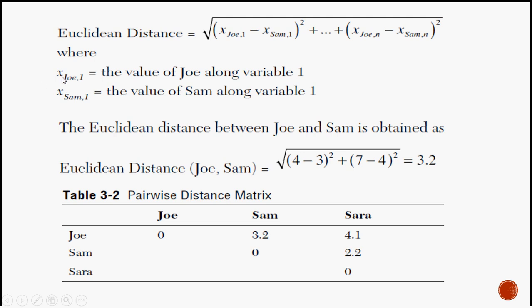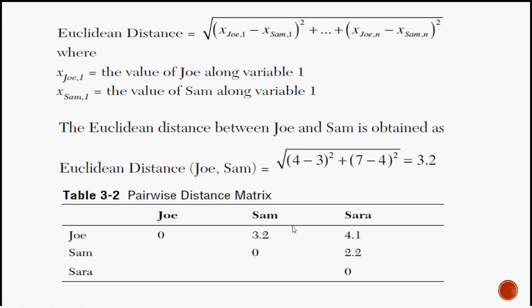So x Joe 1 is the value of Joe along variable 1, and x Sam 1 is the value of Sam along variable 1. I calculate the distance between Sam and Joe through the Euclidean distance formula, which is a straight line formula, the square root of the first value plus the second value. Within the square root, you subtract the corresponding scores and square them, add them, and then the second variable score, and this gives you the Euclidean distance of 3.2.